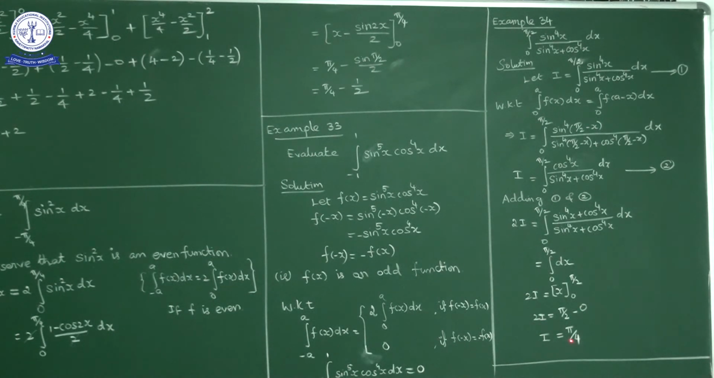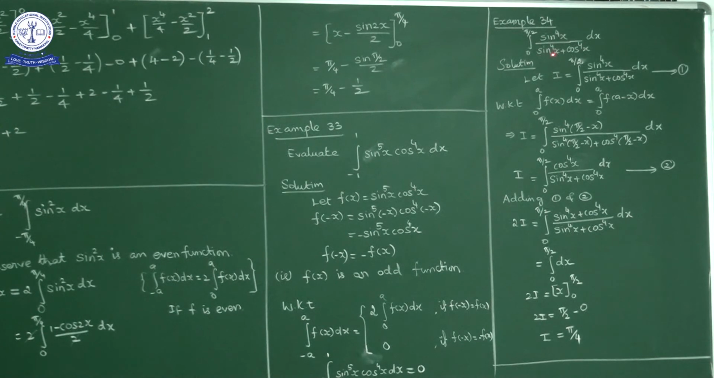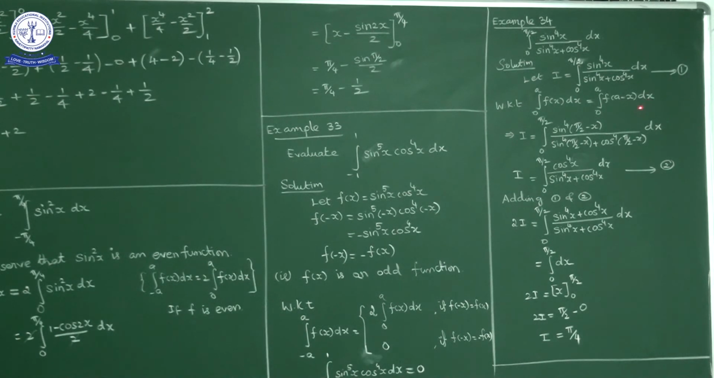So 2I is equal to pi by 2, and I is equal to pi by 4. Okay, I'll repeat once again. The question is to evaluate integral 0 to pi by 2 sin power 4x upon sin power 4x plus cos power 4x dx. We have the formula integral 0 to a f of x dx is equal to integral 0 to a f of a minus x dx. By applying this formula, we get I is equal to integral 0 to pi by 2, replacing x by pi by 2 minus x, sin power 4 of pi by 2 minus x upon sin power 4 of pi by 2 minus x plus cos power 4 of pi by 2 minus x.